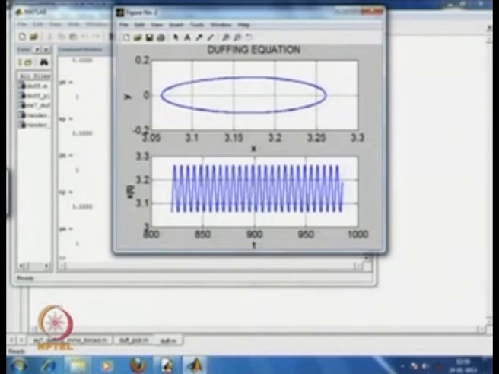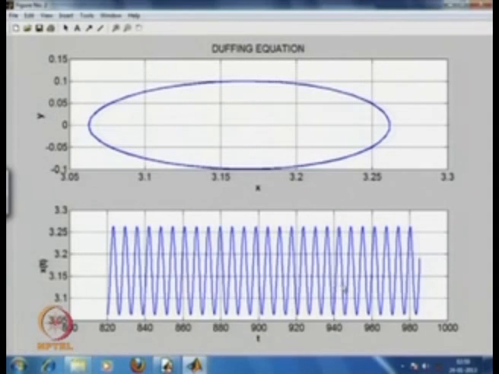By running this code, one can obtain this phase portrait. This phase portrait clearly shows that the response is periodic, and this is the time response. So, this is the periodic time response obtained in this case, and this is the phase portrait obtained in this case.